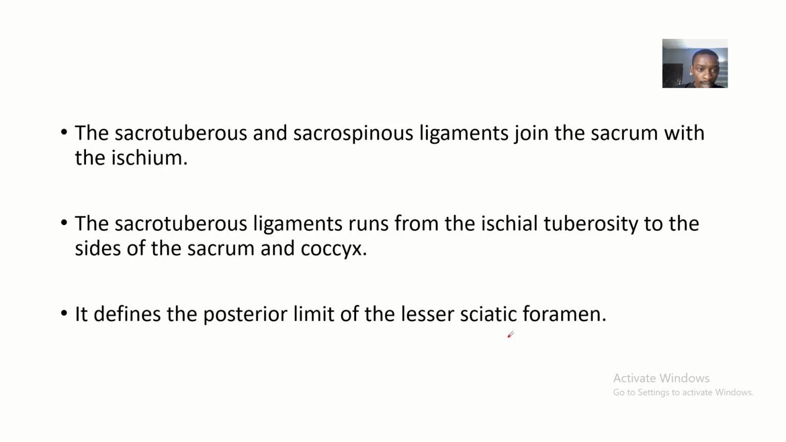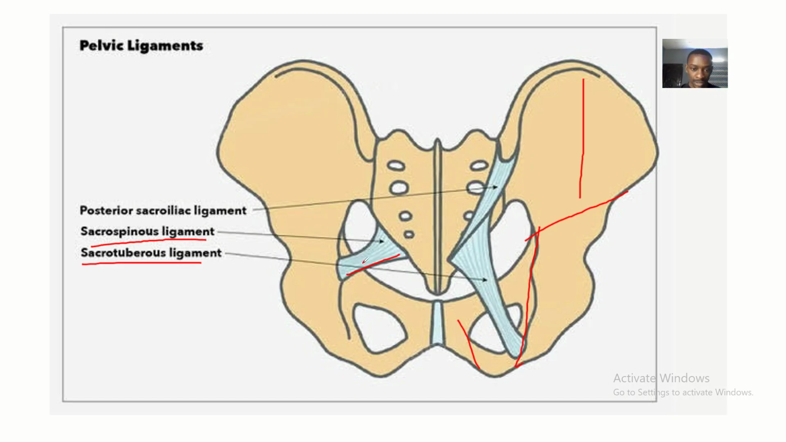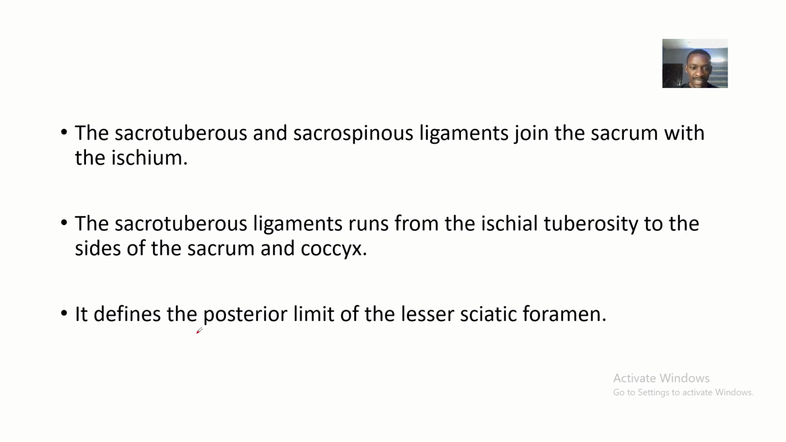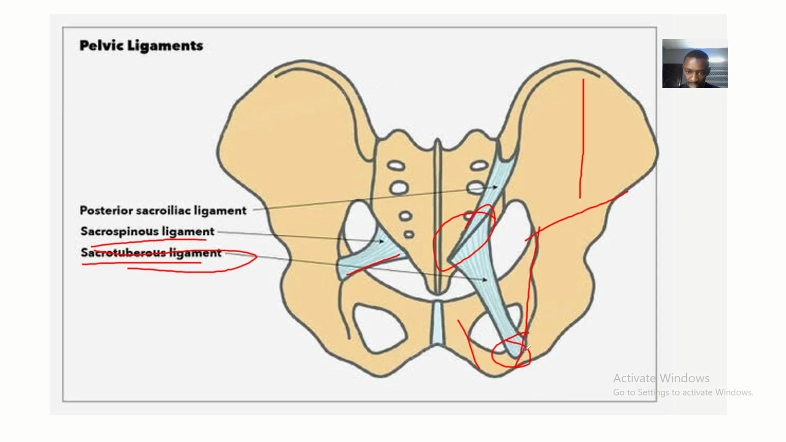So we'll be starting with the sacrotuberous ligament. The sacrotuberous ligament runs from the ischial tuberosity to the sides of the sacrum and the coccyx. Let's run it up. This is the sacrotuberous ligament. You can see that it runs from the ischial tuberosity to the sides of the coccyx and the sacrum. We say that it defines the posterior limit of the lesser sciatic foramen. The foramen down here is the lesser sciatic foramen.